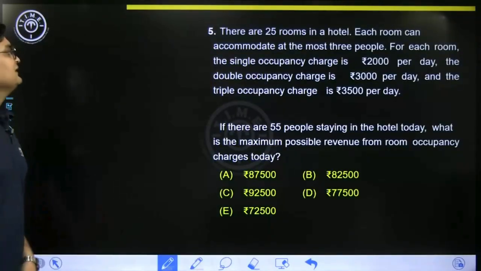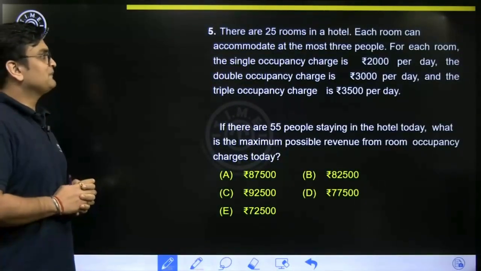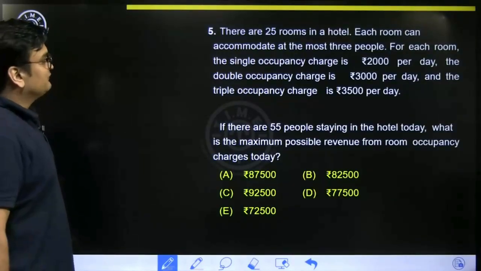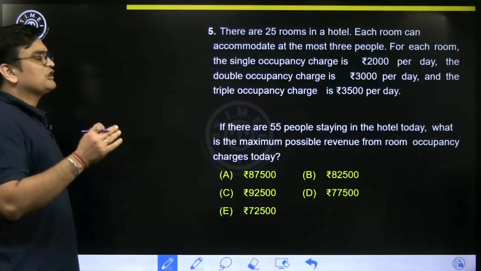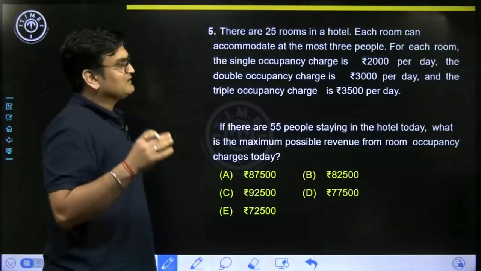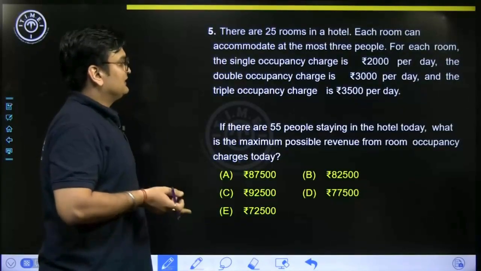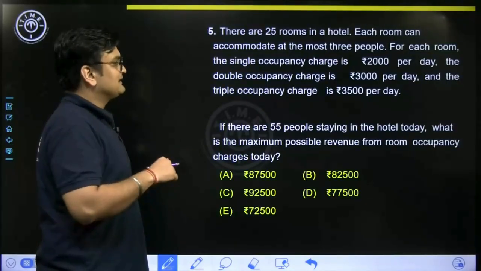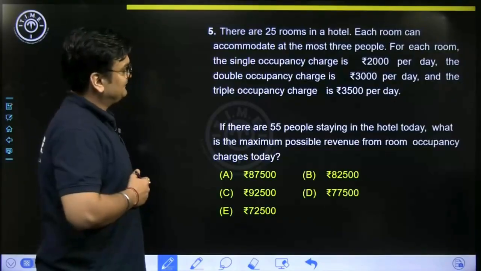Question number 5. There are 25 rooms in a hotel. Each room can accommodate at the most 3 people. For each room, the single occupancy charge, so that means if one person is occupying the room, the charge is 2,000 rupees per day. Double occupancy charge is 3,000 per day, and triple occupancy is 3,500 per day.